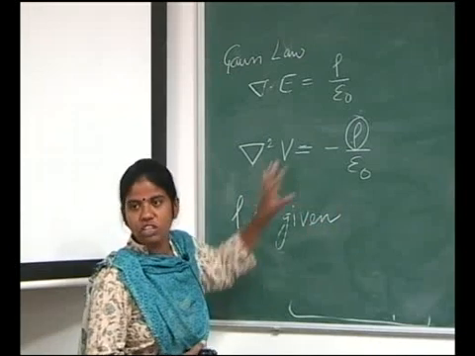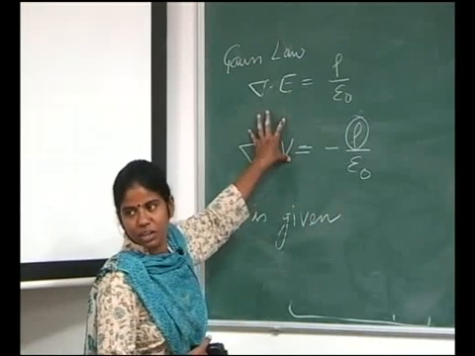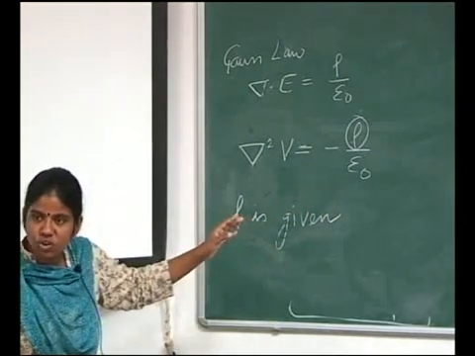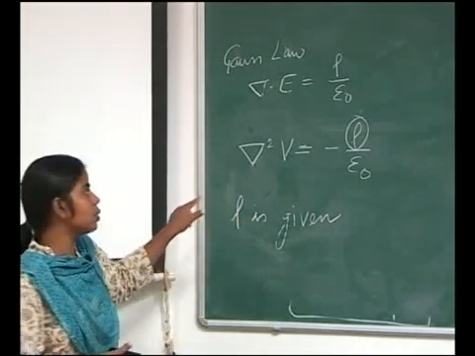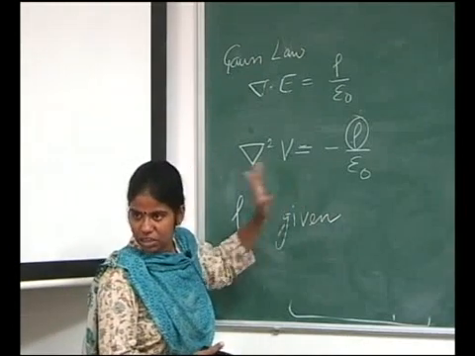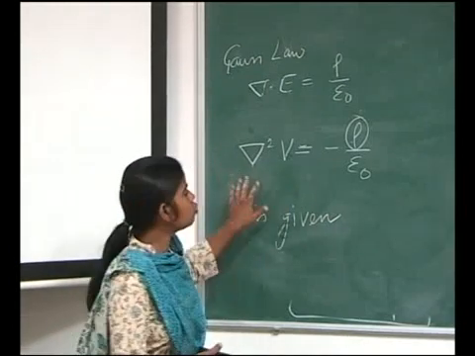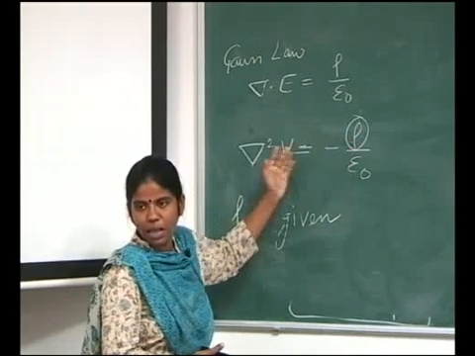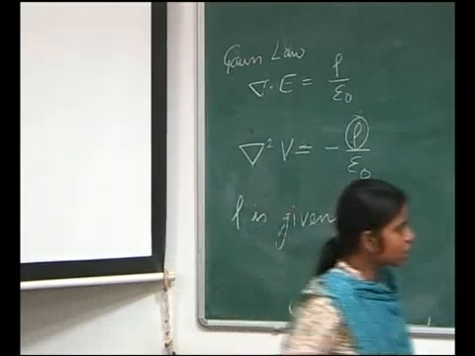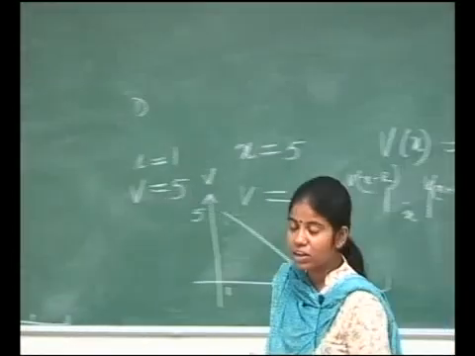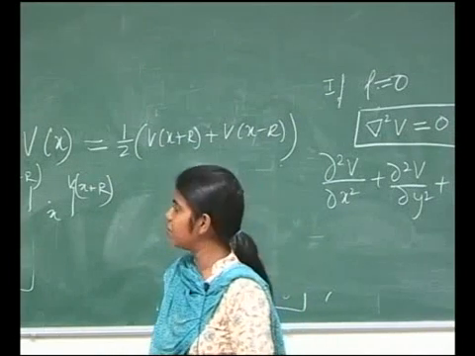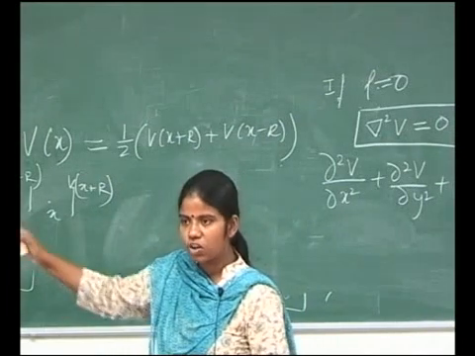If I can solve this second order differential equation, then from the solution of that second order differential equation, for a given rho I can calculate V. You just put the value of rho into the solution, and you will get V at a point. Okay, but solving the second order differential equation is not as easy as we think, because it will take maybe 5, 6 or 7 pages to solve this equation.